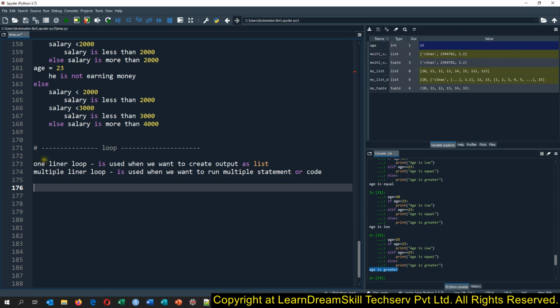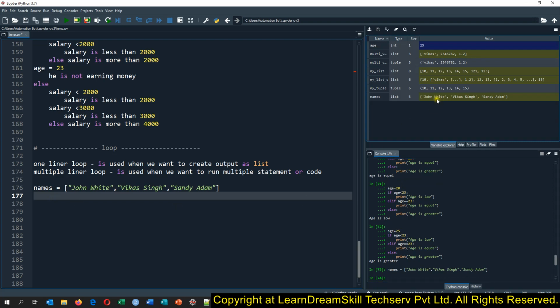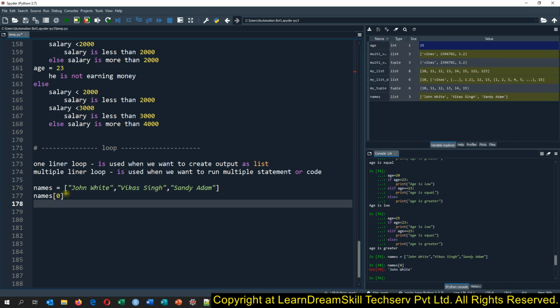So suppose we are having a list, and I will just write names like John White, Vikas Singh, and then we will create Sandy Adam. Okay, we are having three names in the list, and we create the names this way. So see, we have got the three elements, and if we want to, we can extract the values as well.